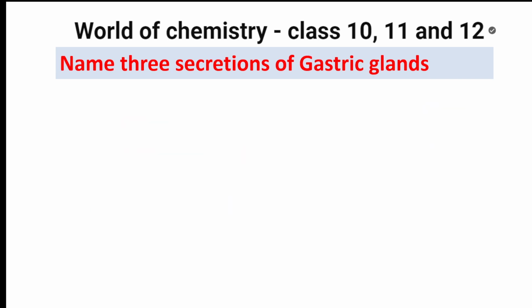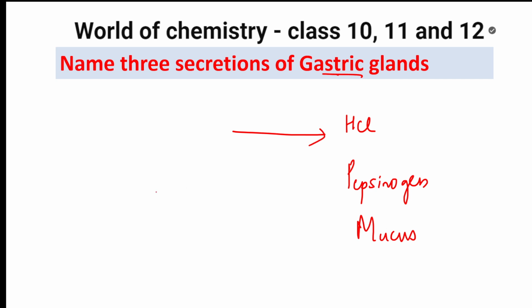Next question, please. Name three sections of gastric glands. Gastric glands are nothing but your stomach secretions. So stomach, what does it secrete? It secretes HCl. Stomach also secretes pepsinogen. Stomach also secretes mucus, which is present on the walls of the stomach. HCl is secreted by cells called parietal cells.